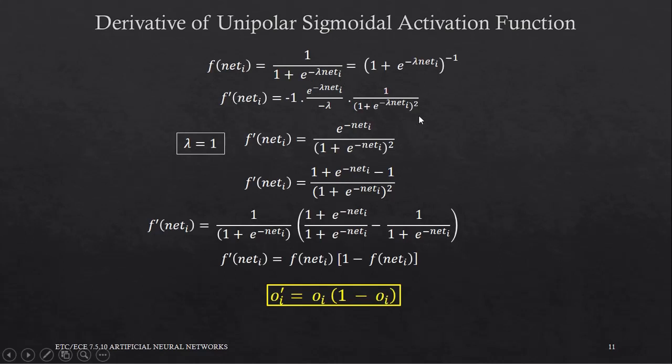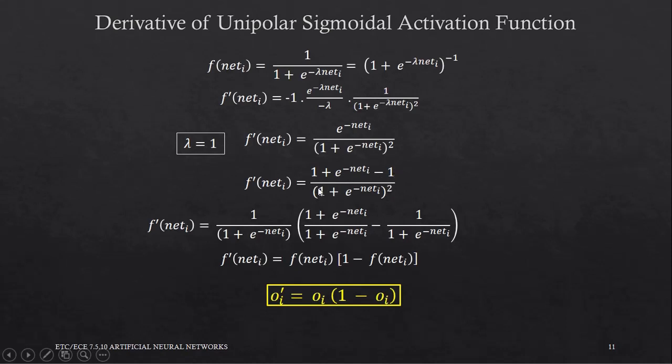Now let us assume that lambda is equal to 1. Then the expression becomes e raised to minus net I upon 1 plus e raised to minus net I, the whole square. At this point, I will introduce a tiny manipulation to get the expression into a more distinct form. Let us add and subtract 1 from the numerator. So it becomes 1 plus e raised to minus net I minus 1.